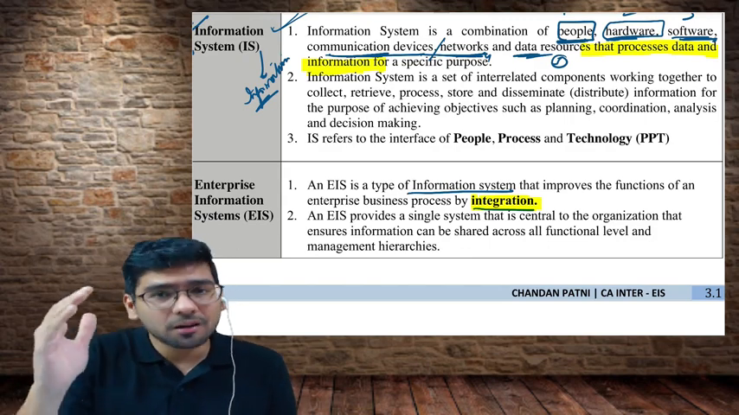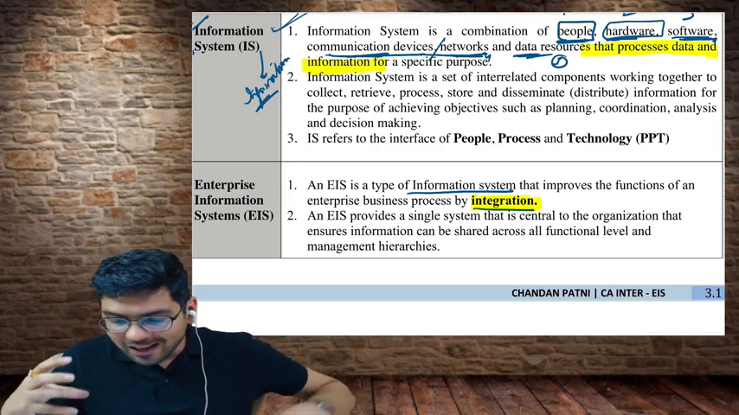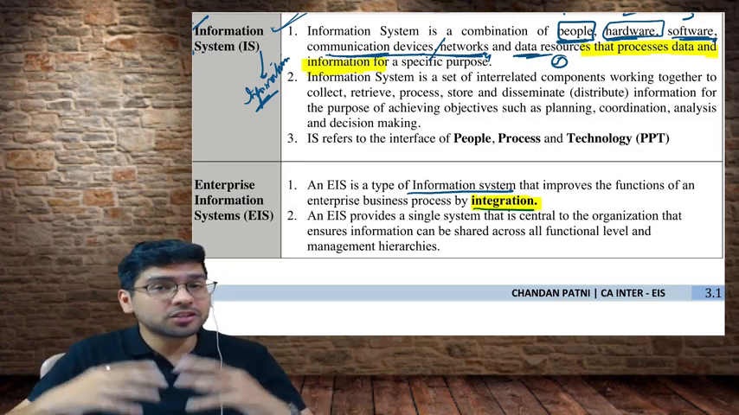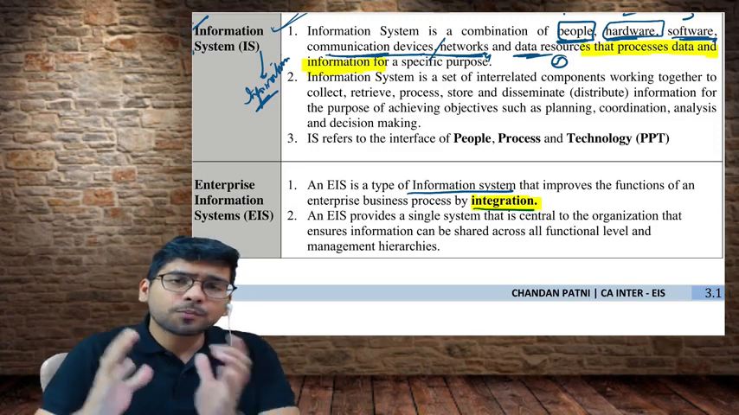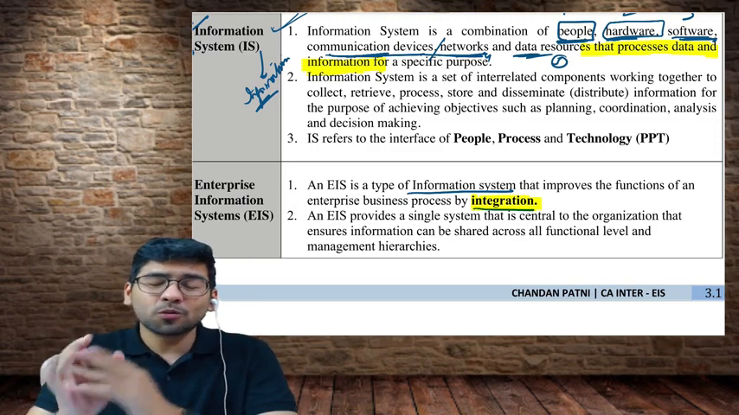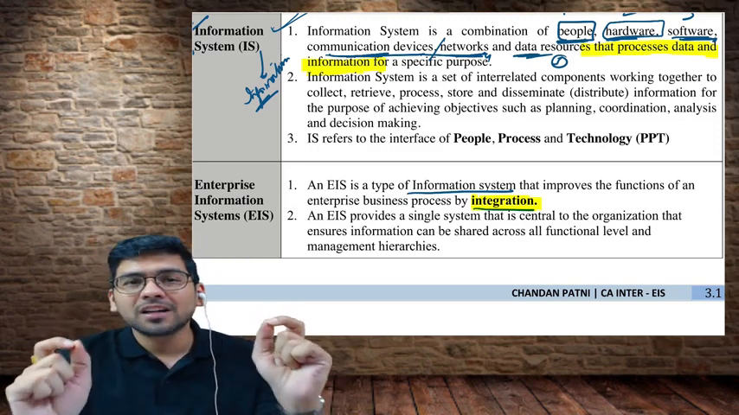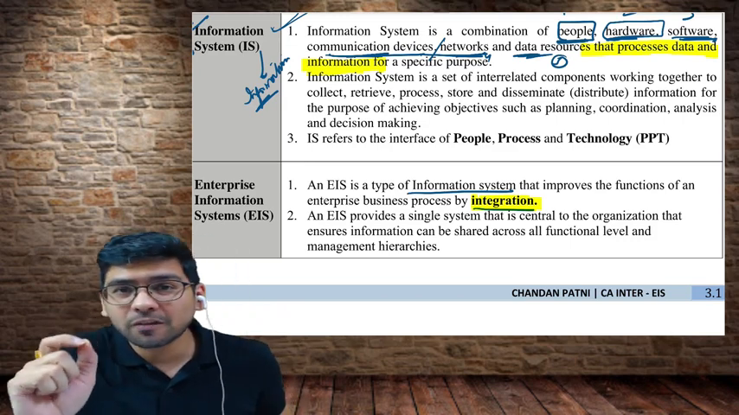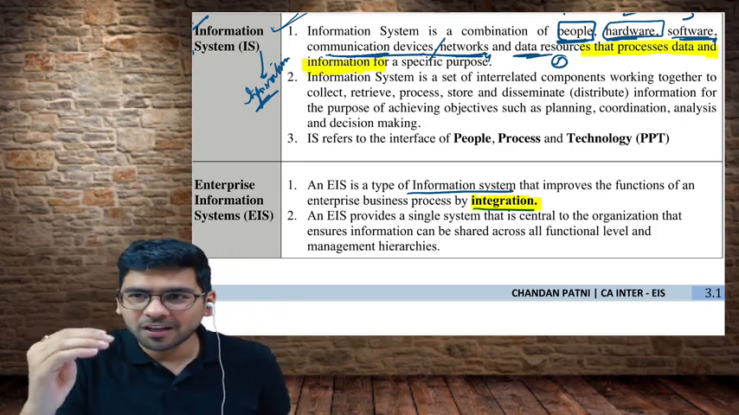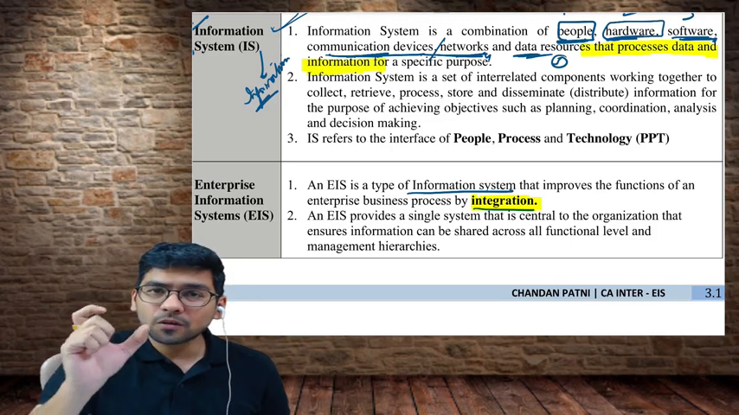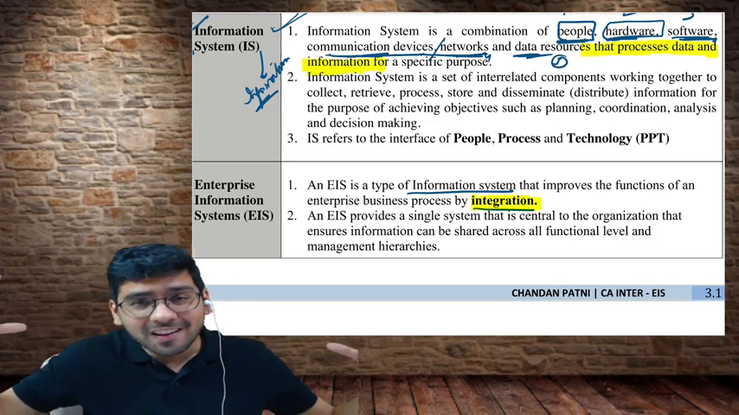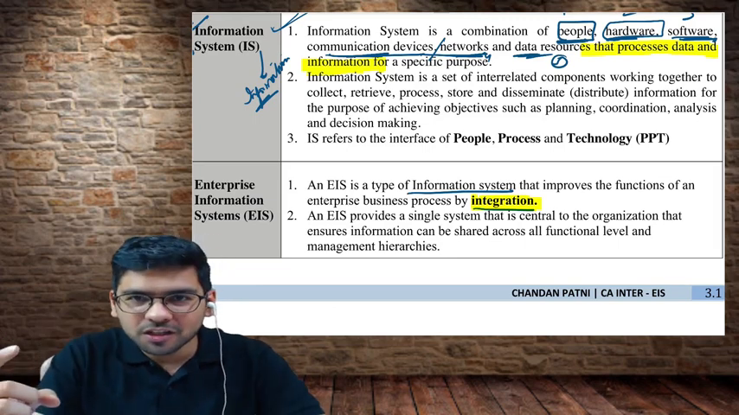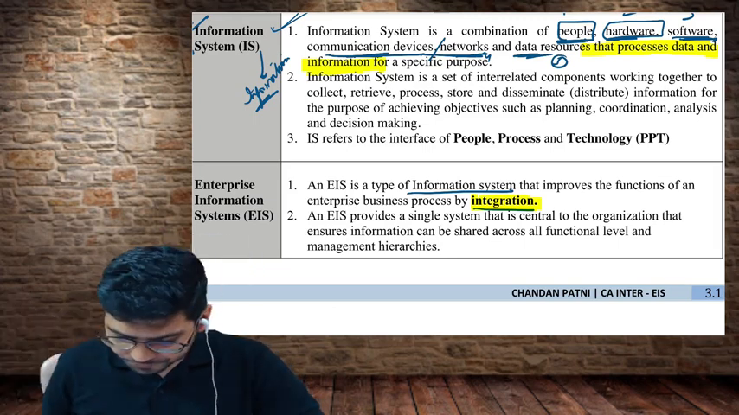EIS is an information system, first part. And it says that it helps in improving the functioning of the enterprise. It helps in improving the functions of an organization. How? By the process of integration. So the first thing, the key word that should strike your mind when you come across the word EIS is the word integration. Please remember, an information system which integrates all the functions of an organization is an enterprise information system.